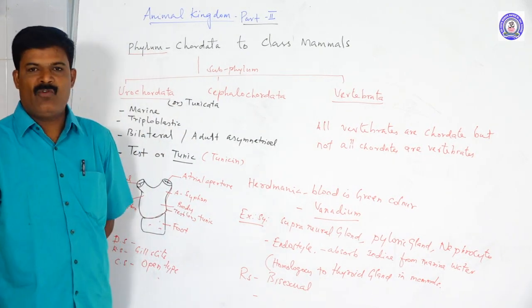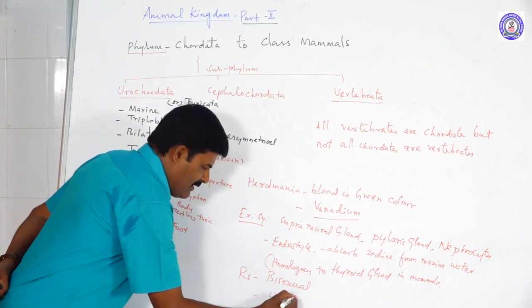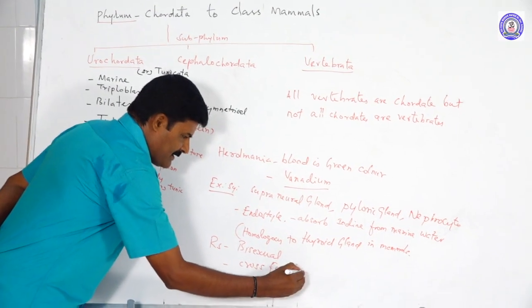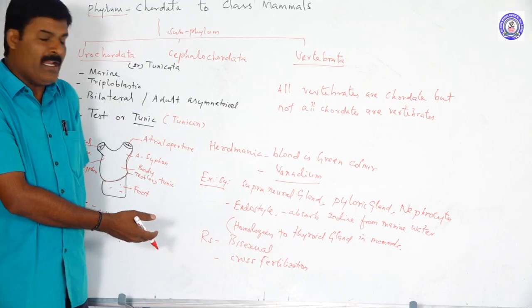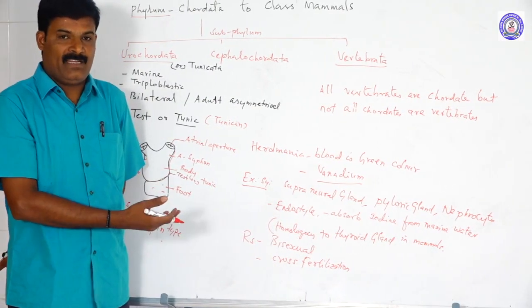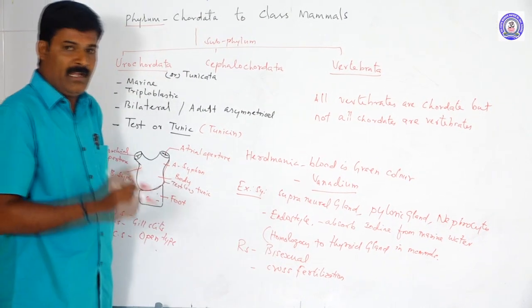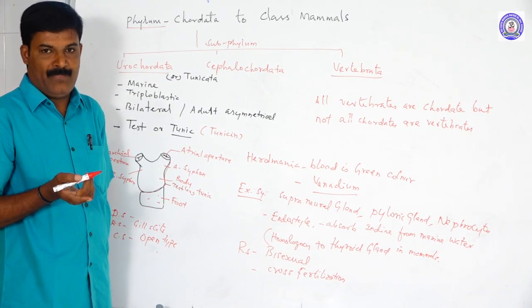It always favors cross fertilization, but it avoids self-fertilization. Why? Because the two organs are located in the same animal, but they mature at different times.